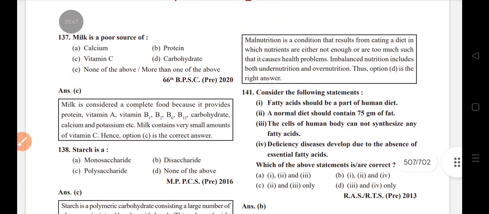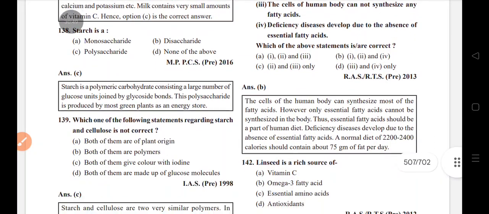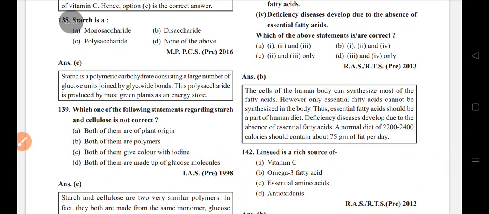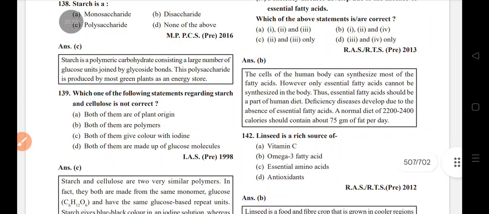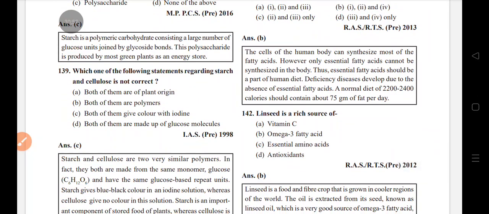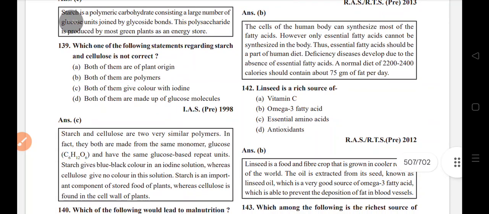Starch is a polysaccharide. Which statement about starch and cellulose is not correct? Both of them give color with iodine. Starch gives blue-black color in iodine solution, whereas cellulose gives no color in this solution.